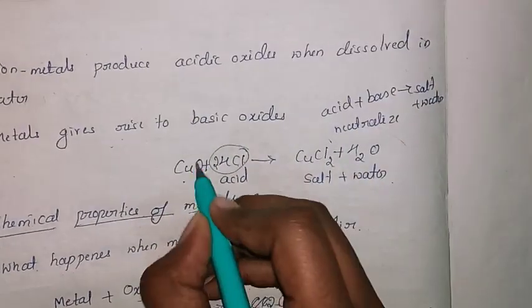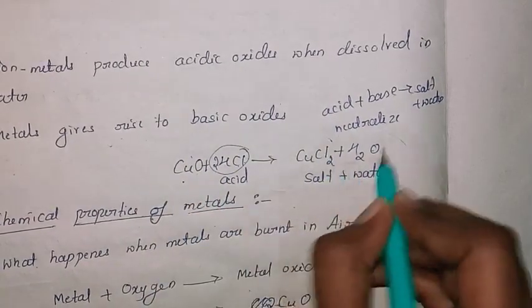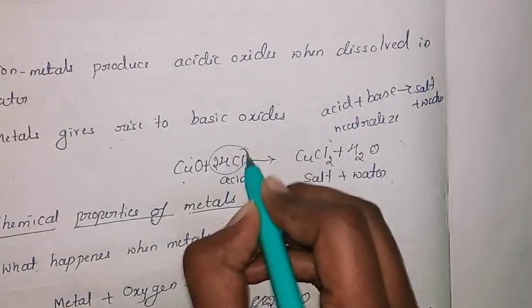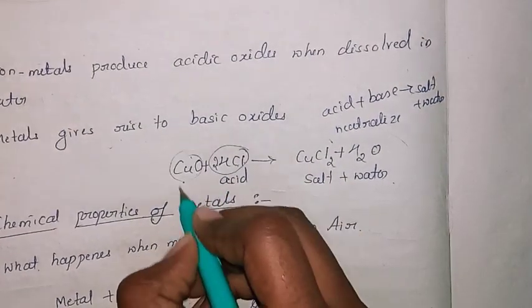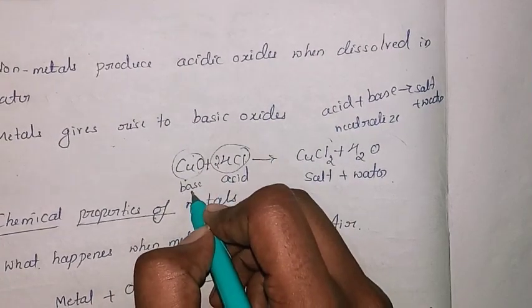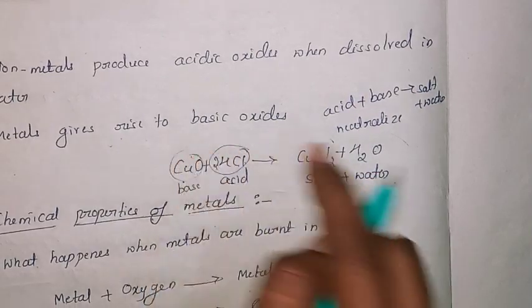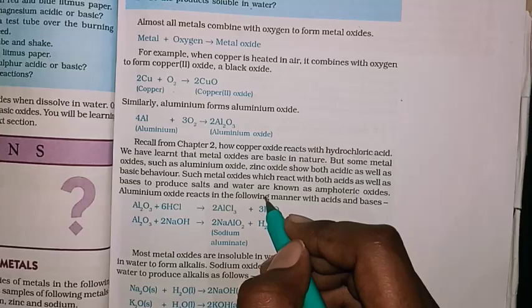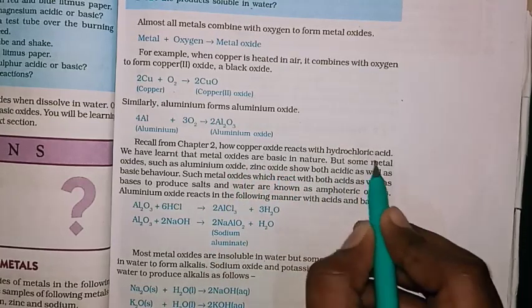Now observe here, this is copper oxide and it reacts with acid to give salt and water. As HCl is the acid, what about this? This is acting like a base. That means it is a metal oxide which is acting as a base here. So that is what they have explained here: copper oxide reacts with HCl.